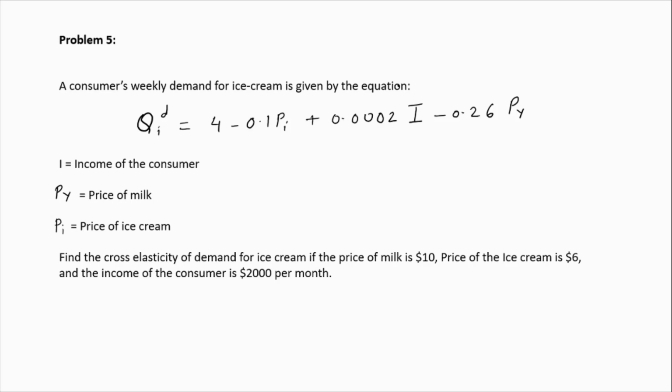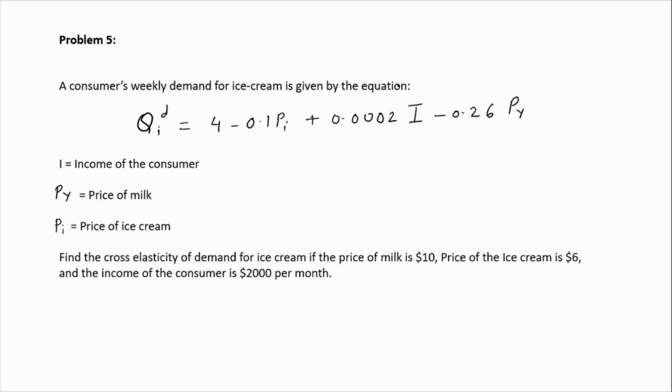A consumer's weekly demand for ice cream is given by the following equation. QID is equal to 4 minus 0.1 PI, where PI is the price of ice cream, plus 0.0002 I, where I is the income of the consumer, and minus 0.26 PY, where PY is the price of milk.